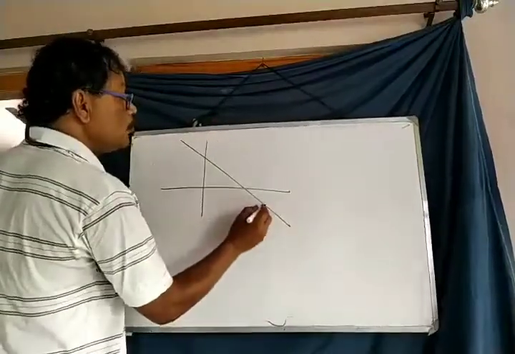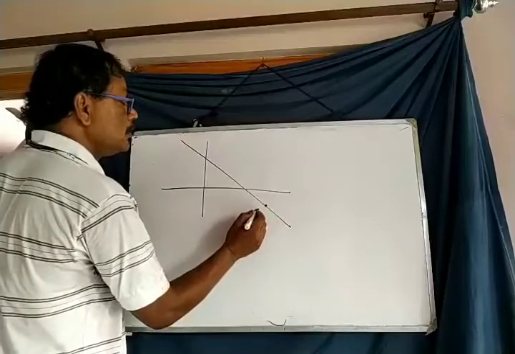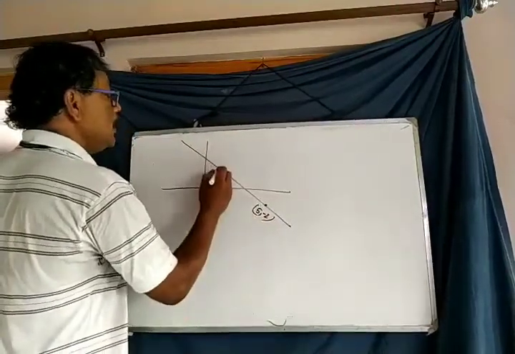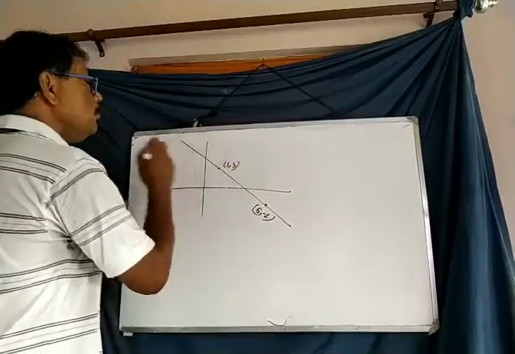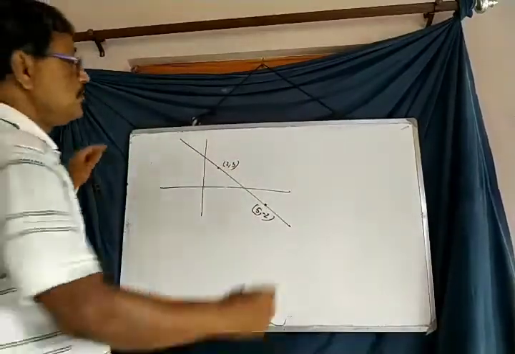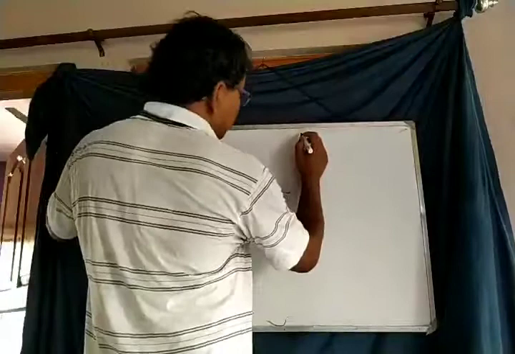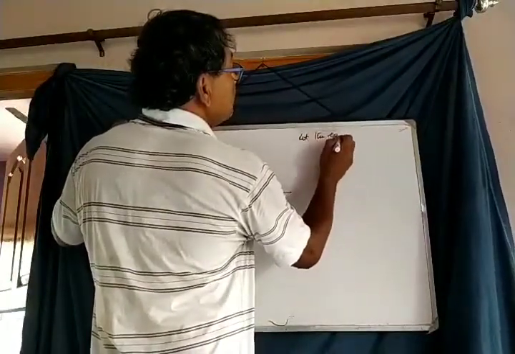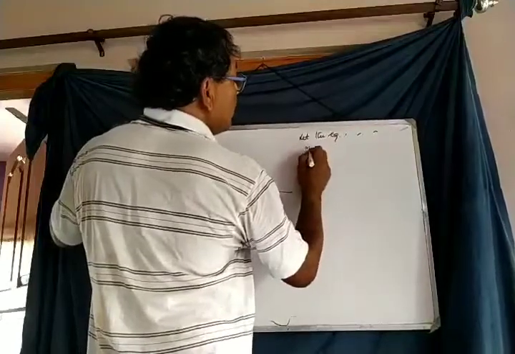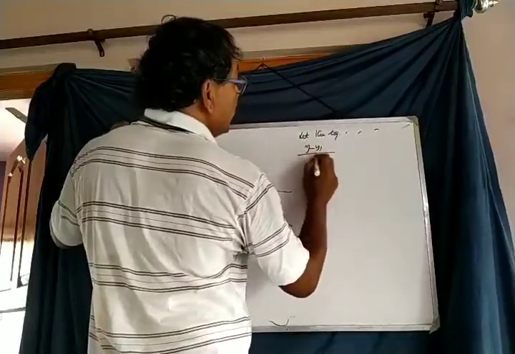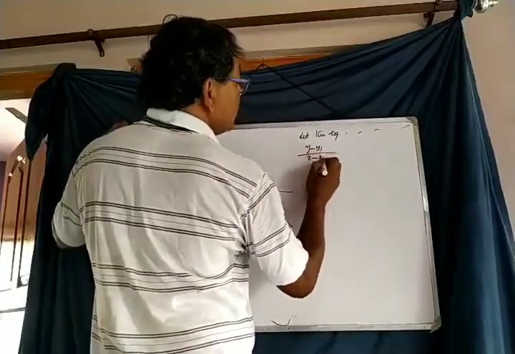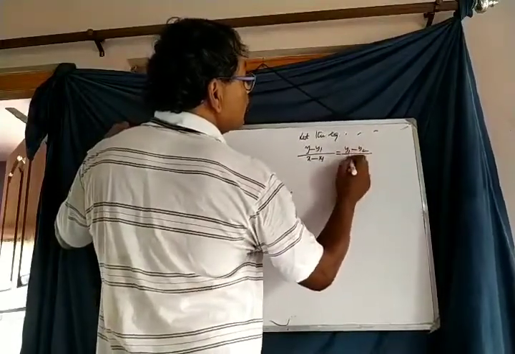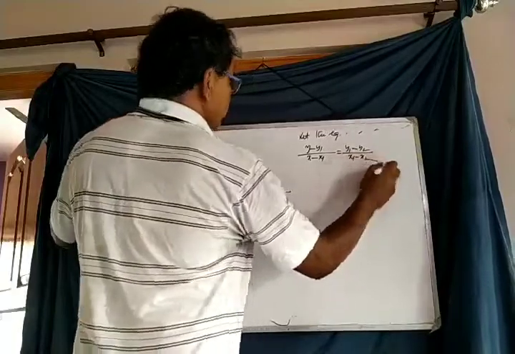A straight line goes through two points, (5, minus 2) and (2, 3). What will be the equation of the straight line? First, we approach this problem. Let the equation be (y minus y1) by (x minus x1) is equal to (y1 minus y2) by (x1 minus x2).